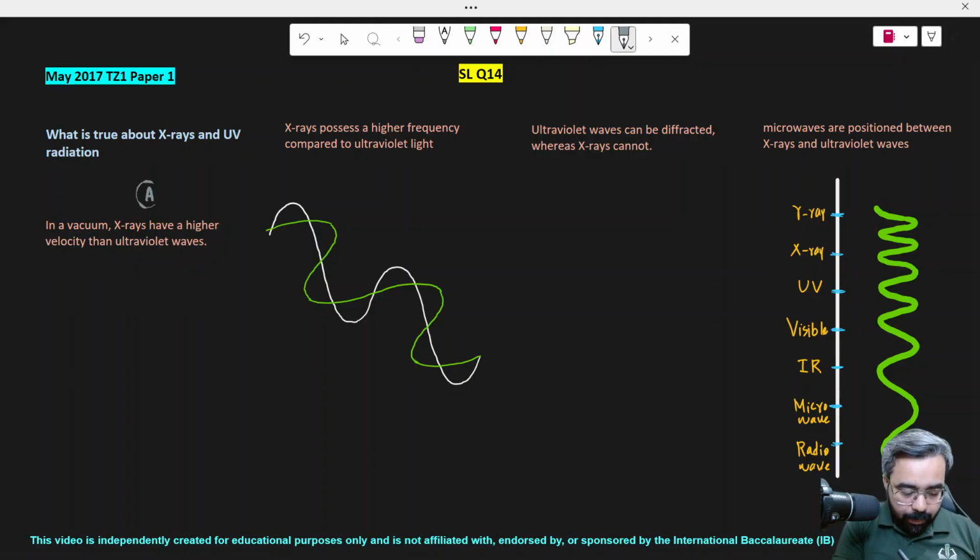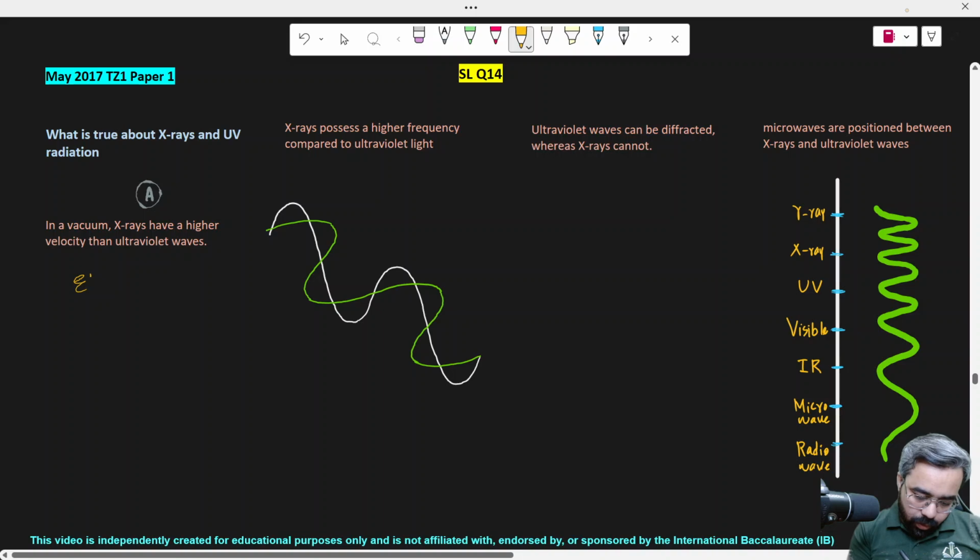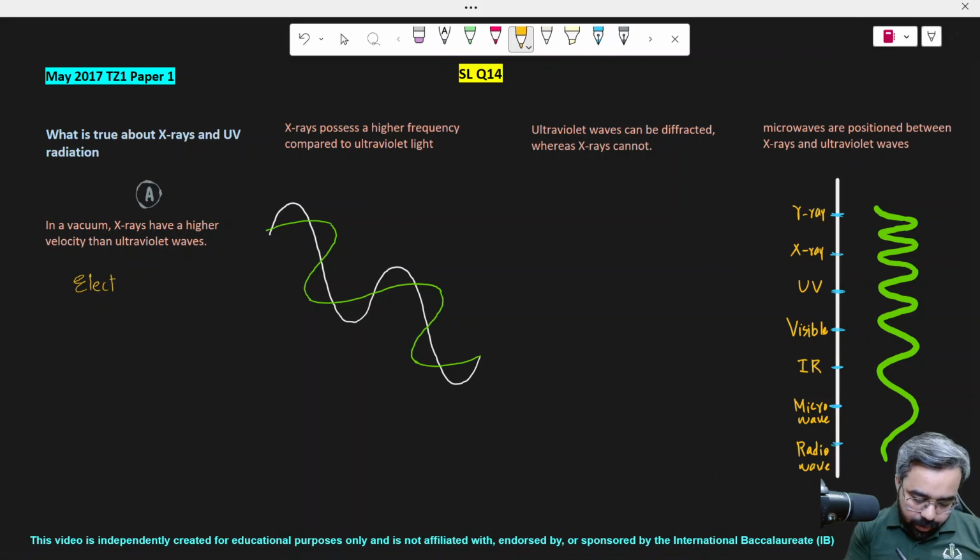This is your option A, which says that in vacuum, X-rays have a higher velocity than ultraviolet. First of all, you know that electromagnetic waves can travel in space. They do not require any medium. And all of the light, either visible or invisible, can travel through the vacuum at the same speed. They differ in frequency, wavelength and energy if you take a single photon of every light, but all of them can travel through the vacuum and they are not mechanical waves.